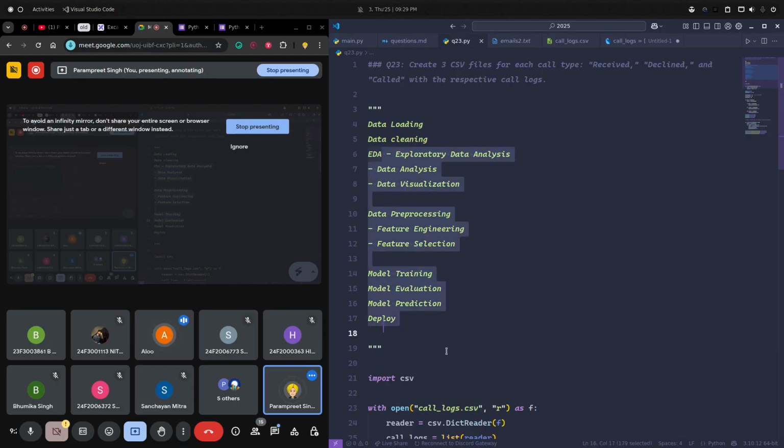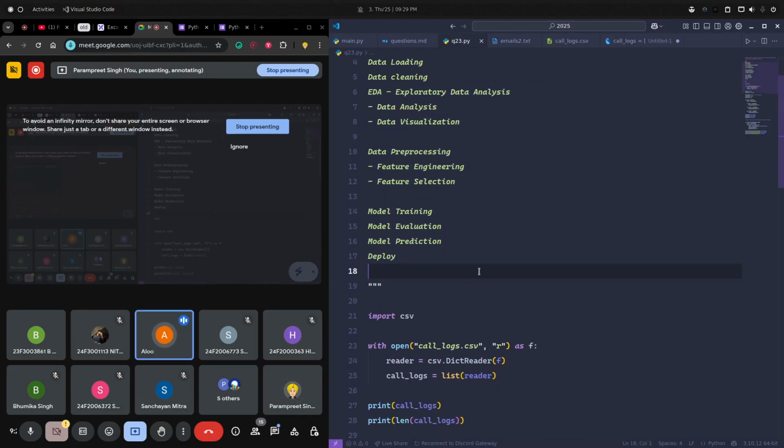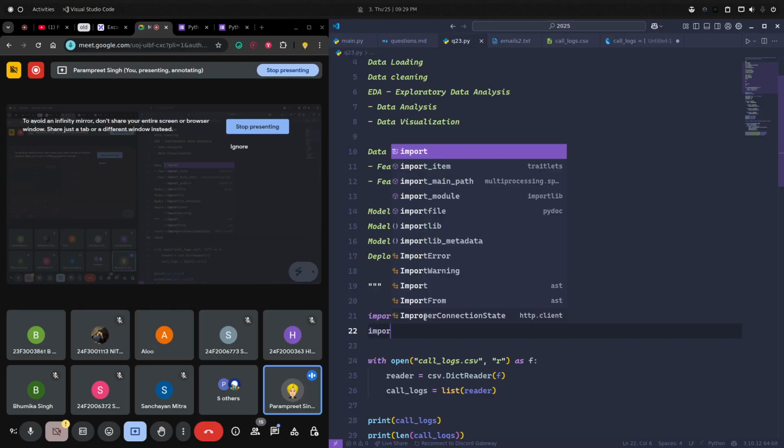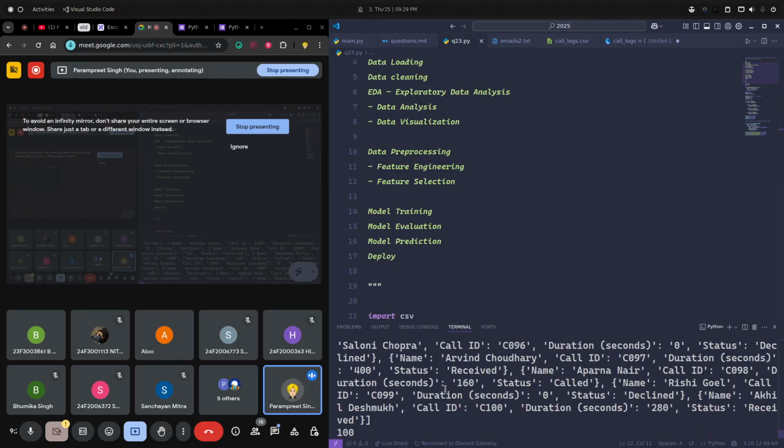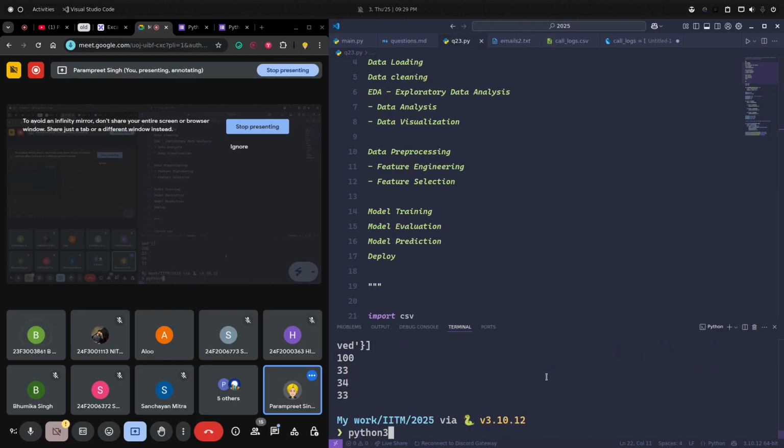Someone asked about one module in file handling, import sys. Can you explain a little bit about that? Import csv, sys. There are many modules. Import sys is a system module. When you have command line arguments, like if I write python3 main.py, this is a command line argument, or you have to work with the system.